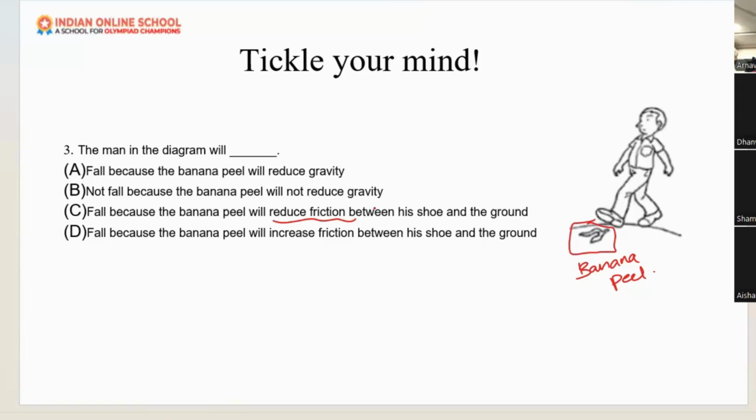Due to that reduced friction, he will fall down. C is the correct option.